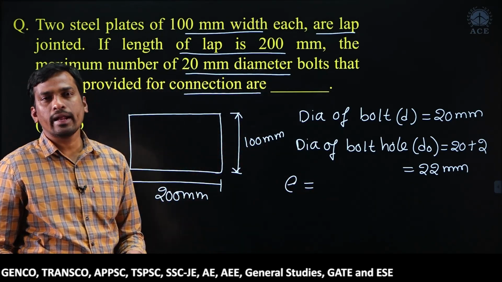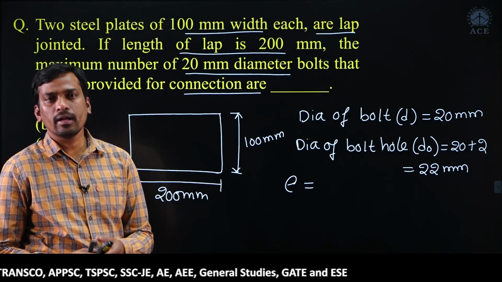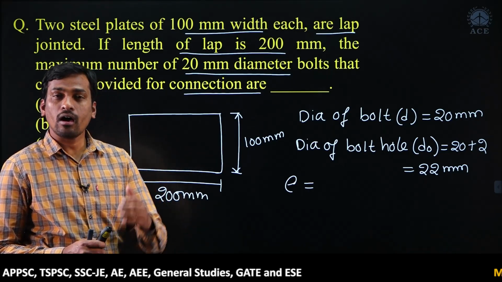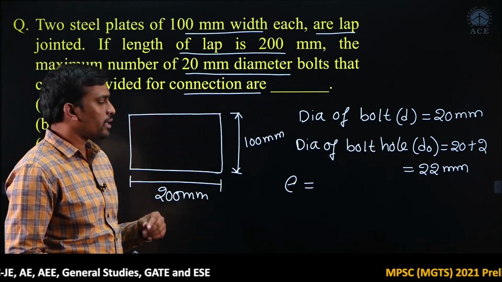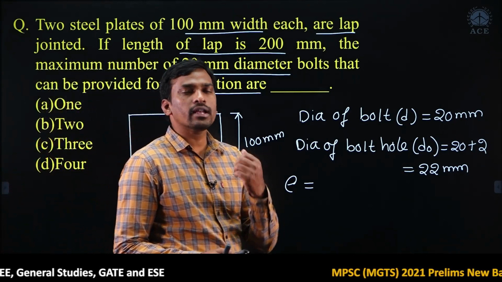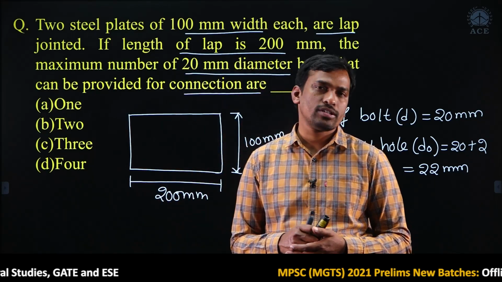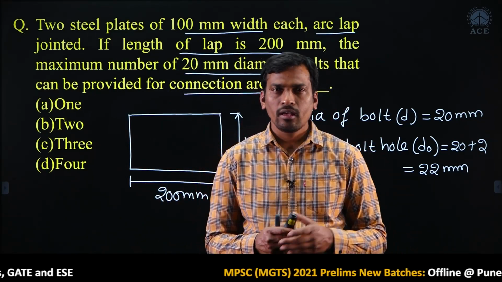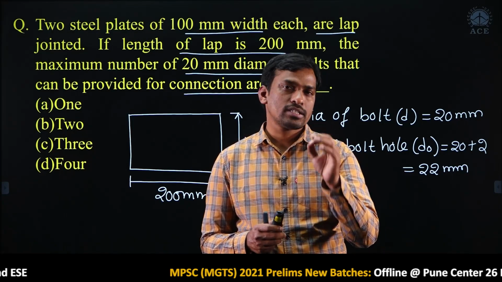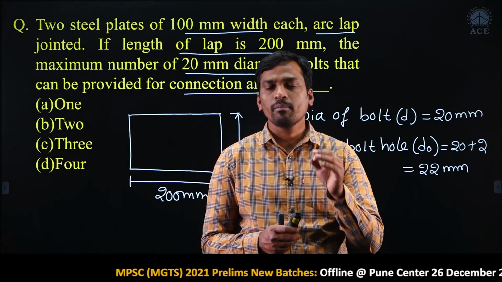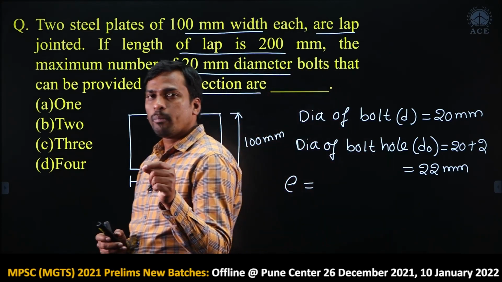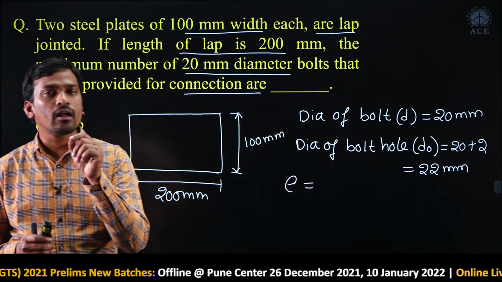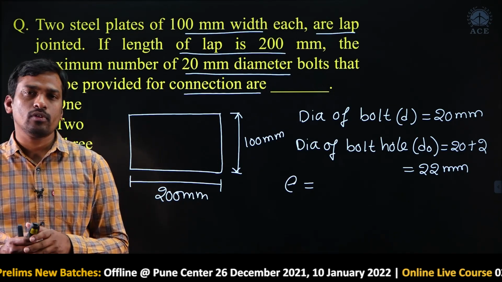Minimum end or edge distance depends upon whether it is machine cutting or manual cutting, okay. In the question did he mention whether it is machine cutting or manual cutting? No, it is not mentioned. If it is not mentioned, always consider machine cutting only, please. For machine cutting, what is the minimum end or edge distance? 1.5 times the diameter of bolt hole, okay.